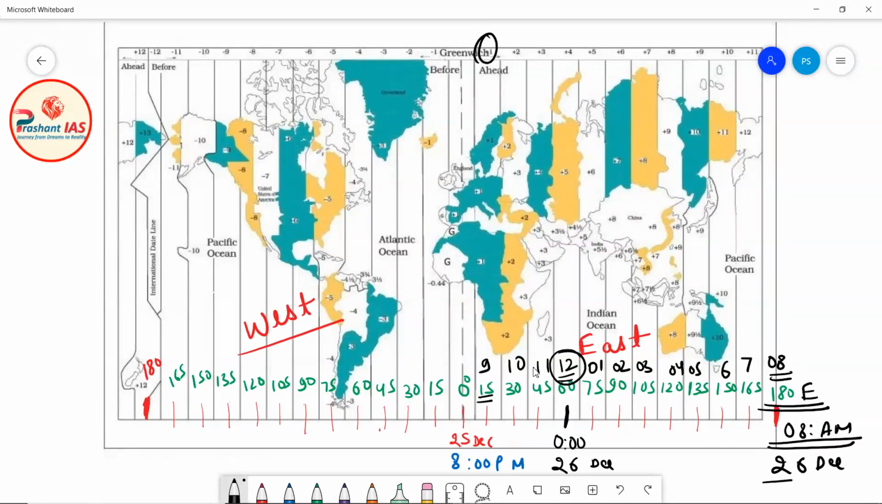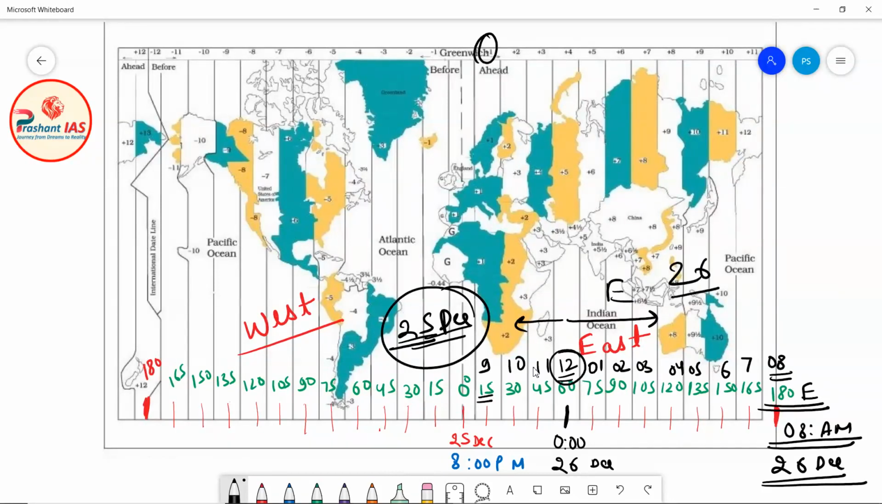So you can see the game of time. All the places which are to the west of this 60 degree east meridian of longitude are still celebrating Christmas. It is 25th of December there. But all the places which are to the east of this 60 degree east meridian of longitude, now the date has changed. Now the date is 26th of December, means now the Christmas has gone.